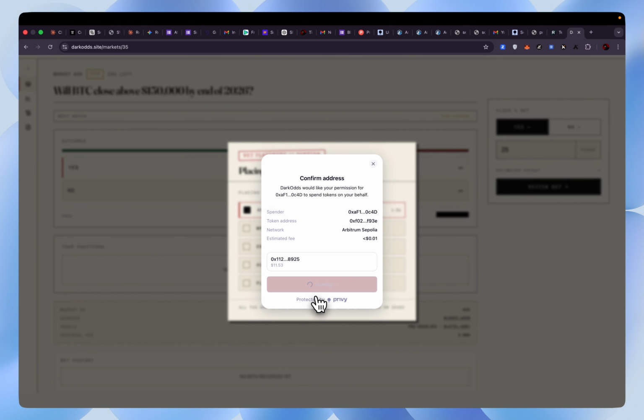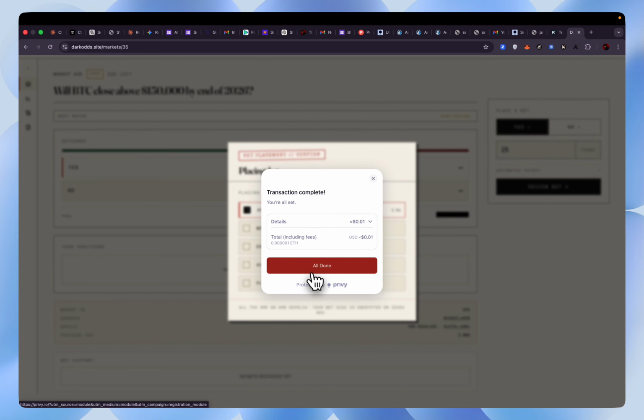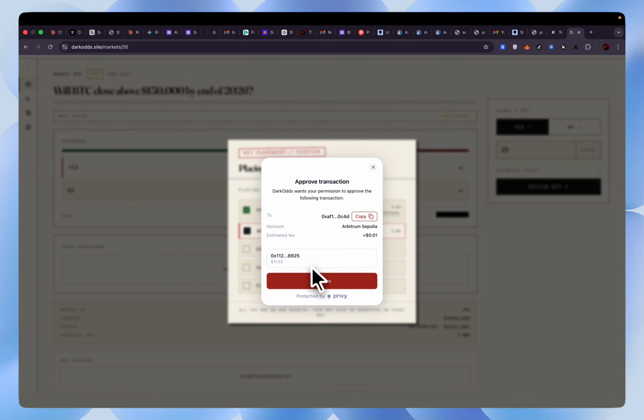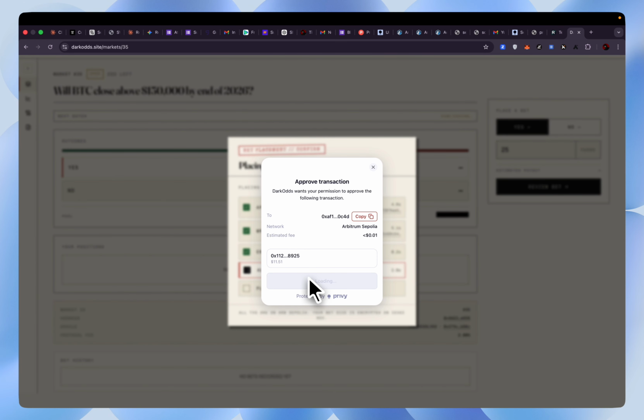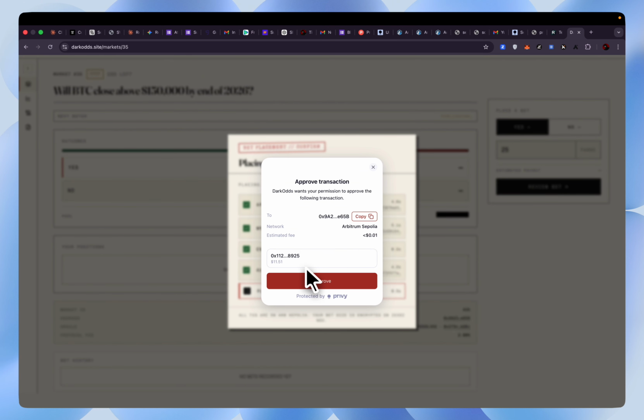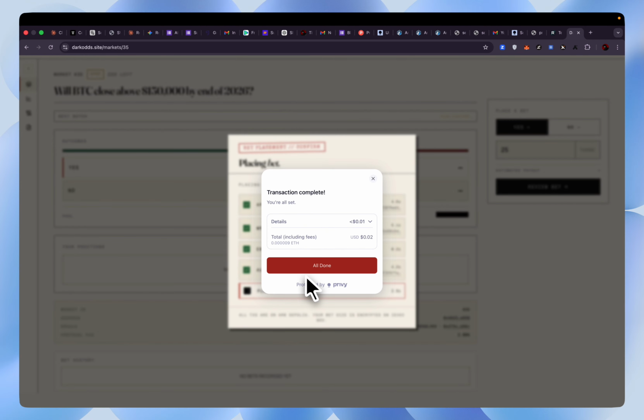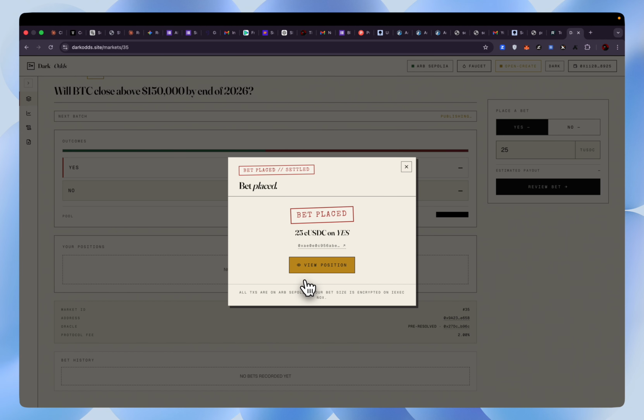Right, so I'm going to approve a couple of transactions. Alright, we can view the transactions on chain, but the encryption is done by the iExec Nox. Alright, so I just placed 25 cUSD on yes.